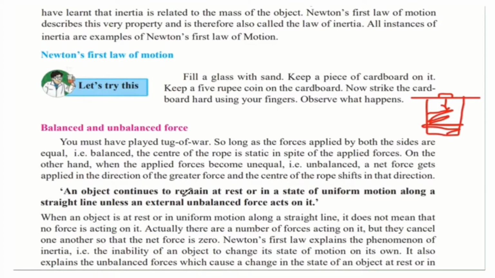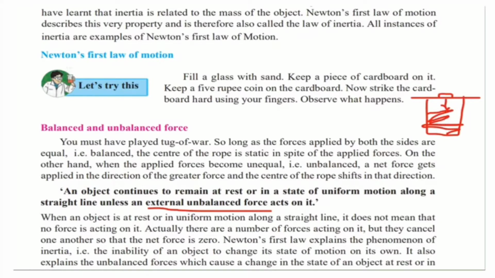An object continues to remain at rest or in a state of uniform motion along a straight line unless an external unbalanced force acts on it. So this is what we learned earlier also, that if an object is at rest, it will continue to remain at rest, and if an object is in motion, it will continue to be in motion unless an external unbalanced force acts on it. So in this case, the unbalanced force was gravity, which pulled the coin towards the sand.